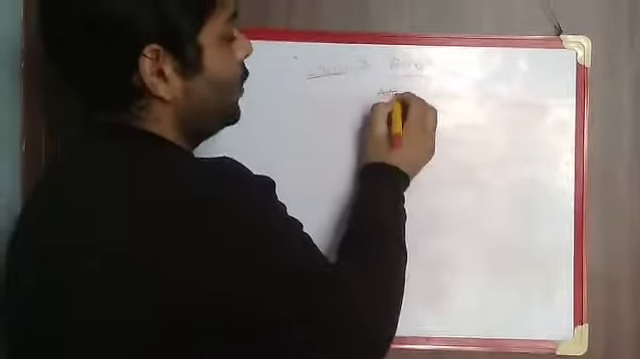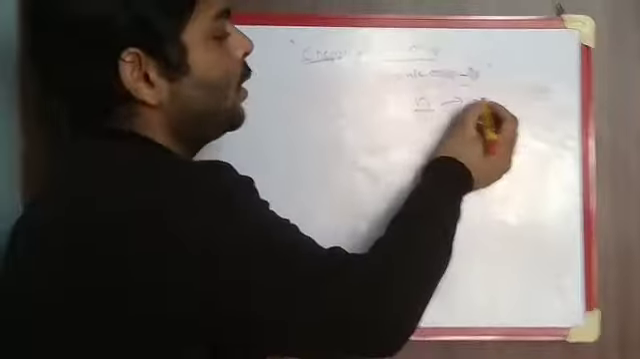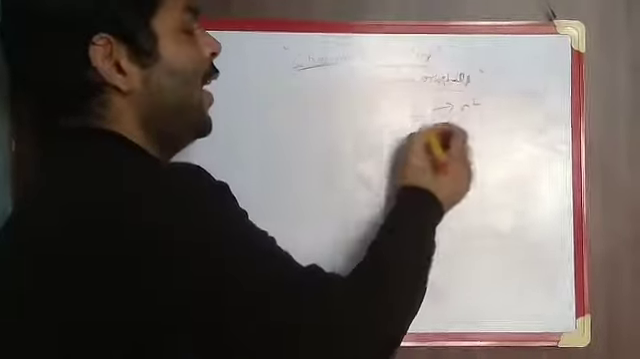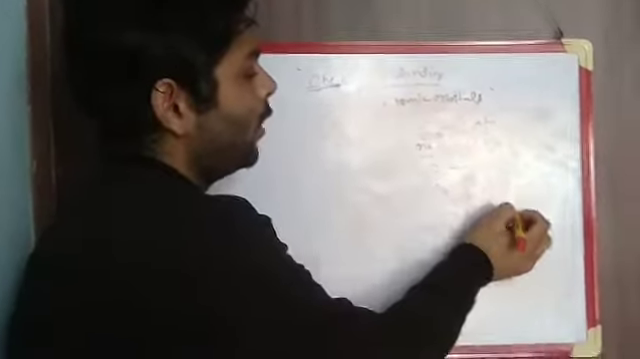Now we discuss the atomic orbitals. As we know, for any principal quantum number n, there are n square orbitals. If n is equal to 1, then it has only one orbital. If n is 2, there are 4 orbitals, and for n is 3, there are 9 orbitals. So for principal quantum number n, there are n square orbitals.